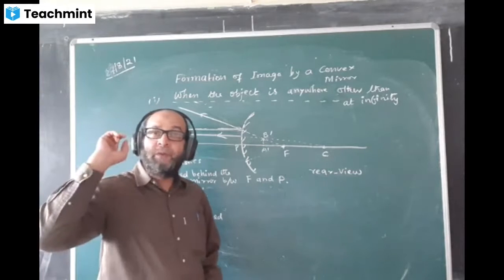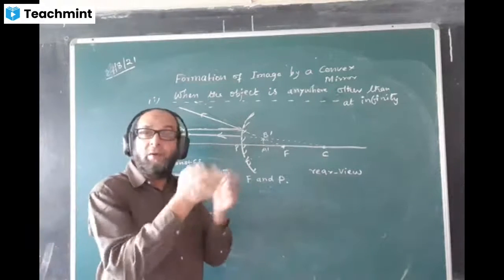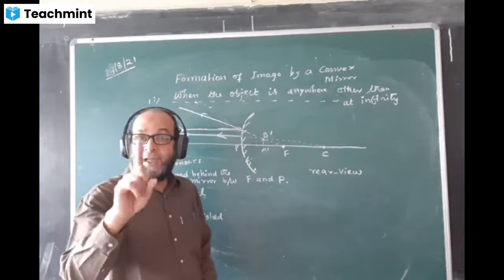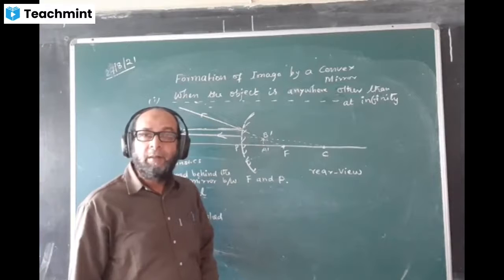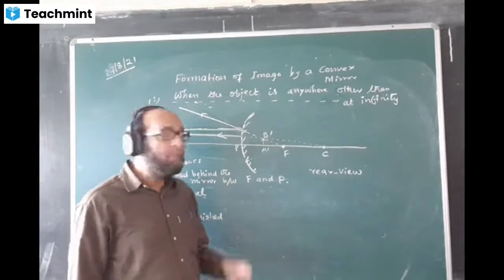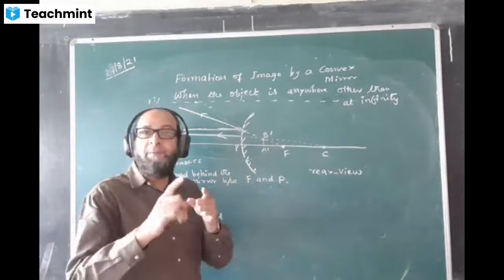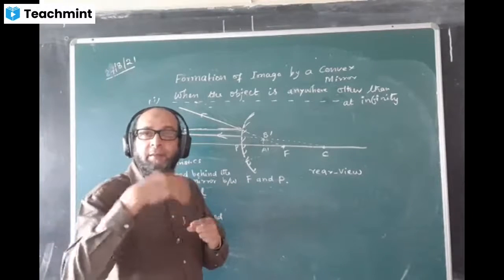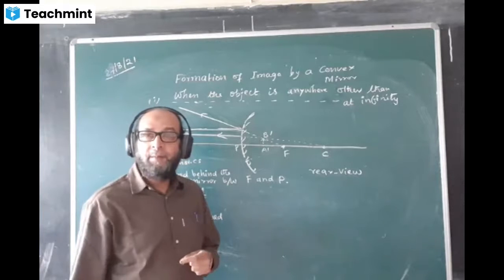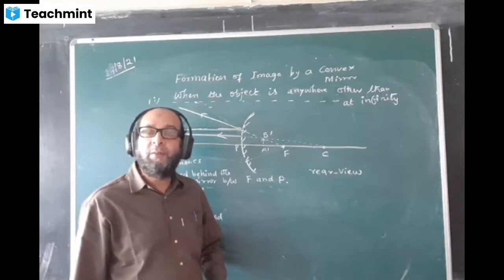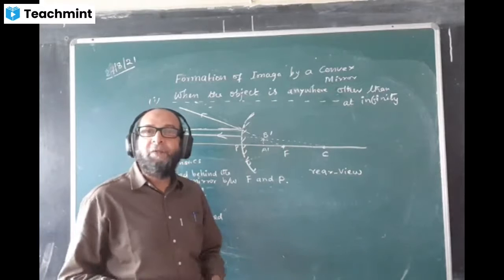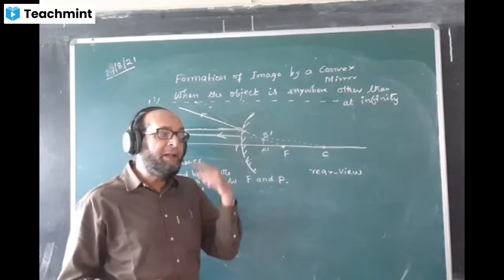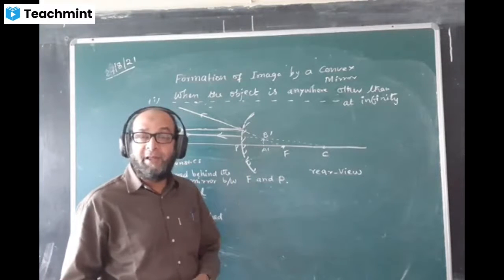Concave mirror forms a real image in front of the mirror in all the cases, except in one case, case number 6. You can check the last time's diagram. In case number 6, the object is very close, between F and P, in front of the concave mirror. The image is formed behind the mirror, and the image is bigger. Only in one case it forms a virtual image. The mirror which can form both real and virtual images, or both inverted and erect images, is the concave mirror.